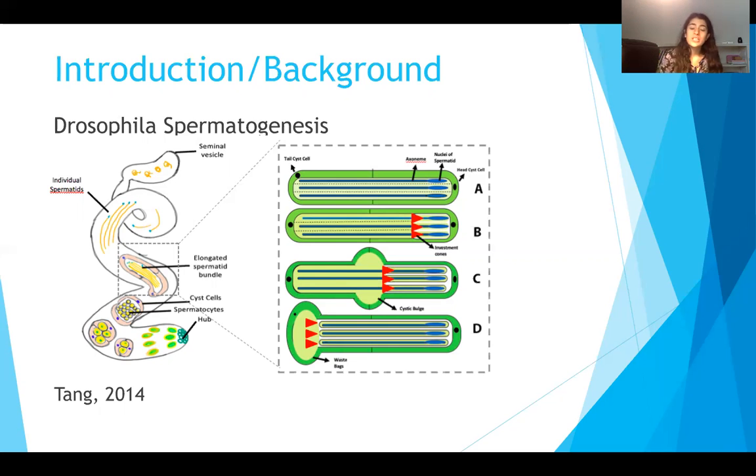And in order to individualize, the investment cones or individualization cones, which are shown in red on the figure on the right, actually start at the head of the cyst cell and then push all the unnecessary cytoplasm to the back and then dispose of it in a waste bag. After this is done, the 64 spermatids individualize in the trapezoidal seminal vesicle where they can be used.